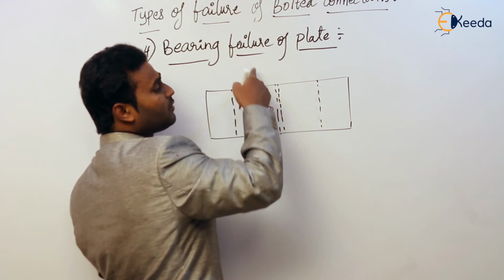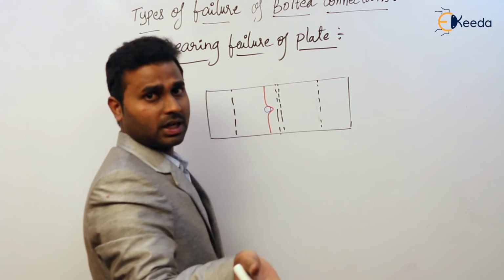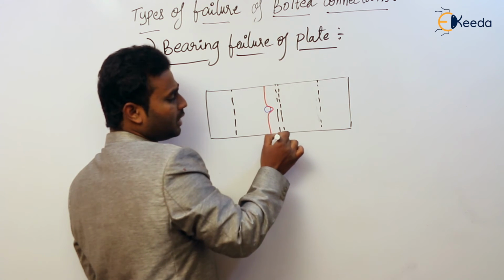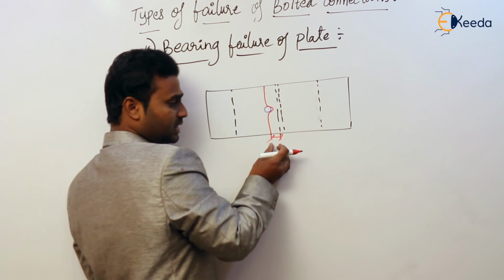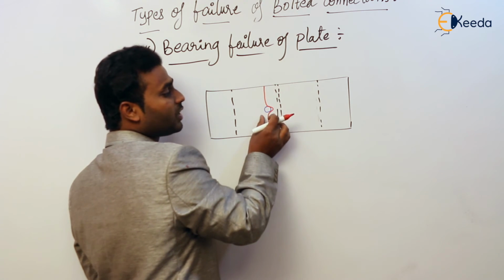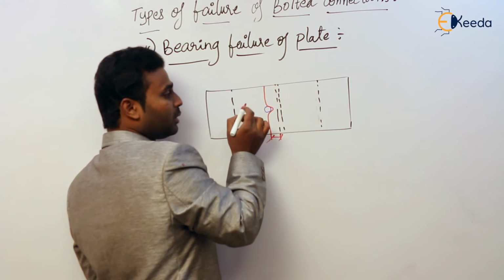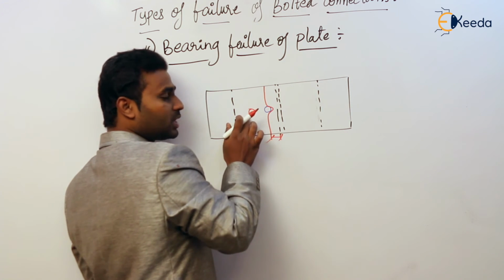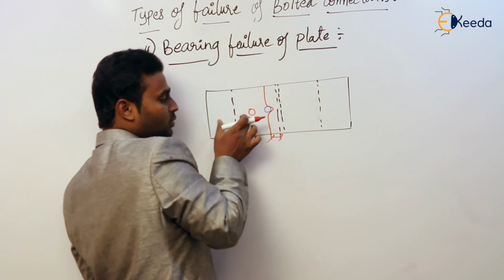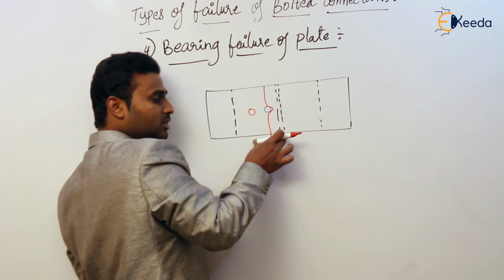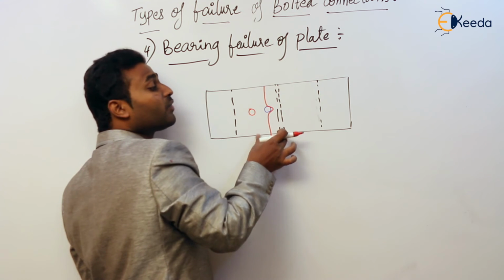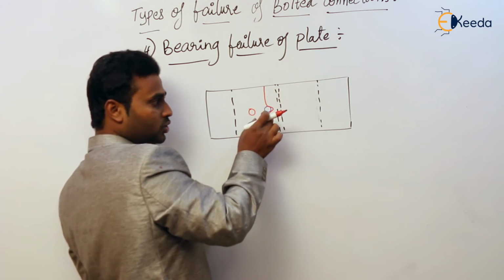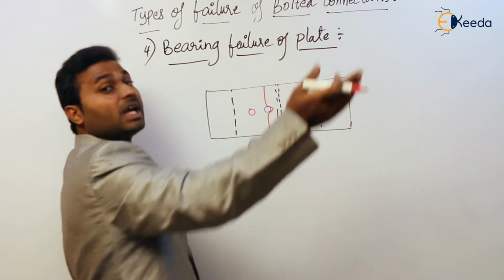Usually this bearing failure occurs at the edges. The reason: here, if you see, this is the only material after this, of the plate, so very less length. So chances are there for this failure to take place at the edges. But if, for example, assume that here there is one more bolt, and this bolt is going to bear against this plate, then this much of material is there, and on this side also this much of material is there. So it is difficult for this bolt to bulge or pull this plate. So usually bearing failure takes place at the edges.